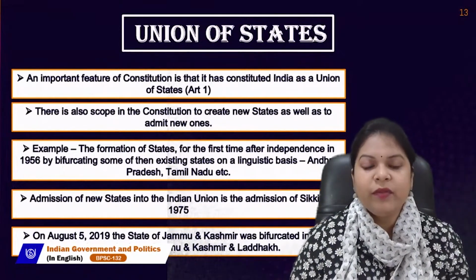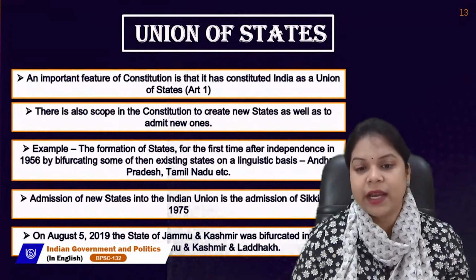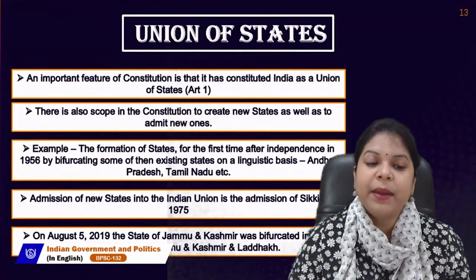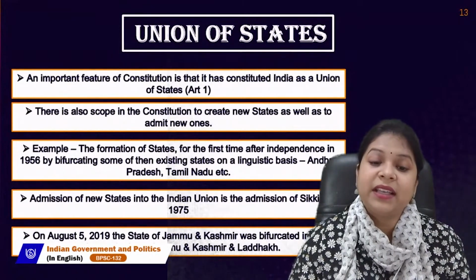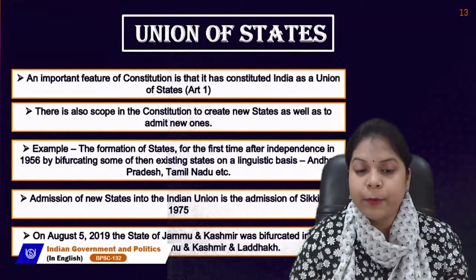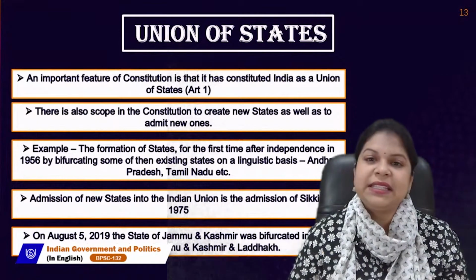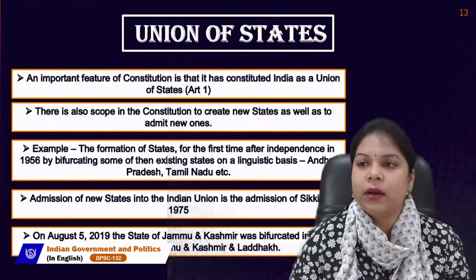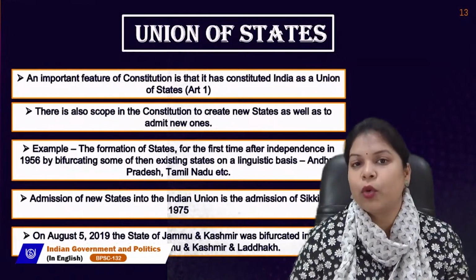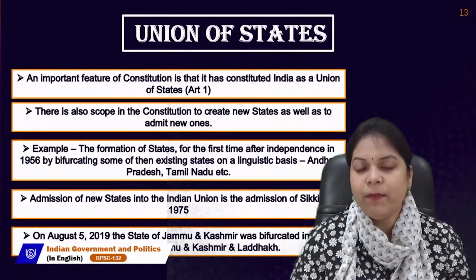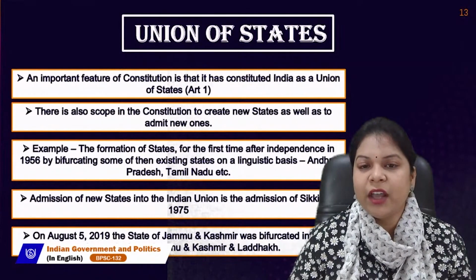For example, the formation of states for the first time after independence in 1956 by bifurcating some of the then existing states on a linguistic basis, Andhra Pradesh, Tamil Nadu, etc. So, basically, from initial times after getting independence, when India was growing as a good, democratic country, at that point of time, there were states formed on the basis of language.